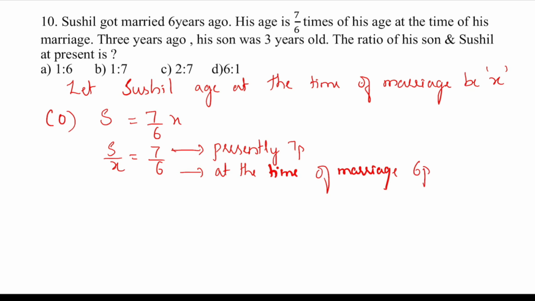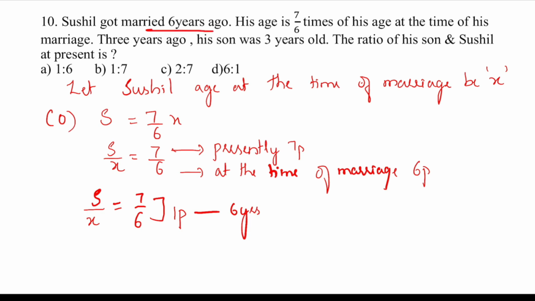So if Sushil's age at present and at the time he got married is 7 by 6, the difference is how much? 1 part, and the difference in years is how much? 6 years, because from present till the time of his marriage the difference is 6 years, isn't it? Because he got married 6 years ago.